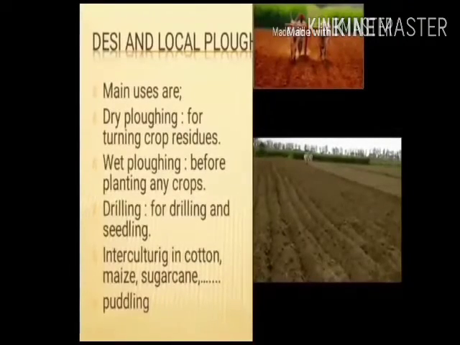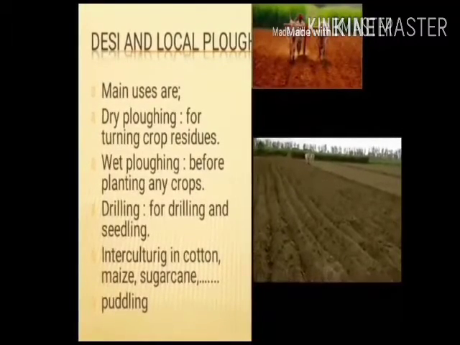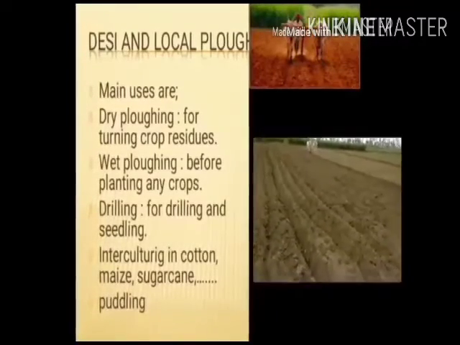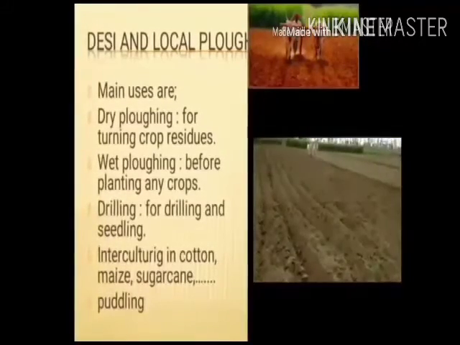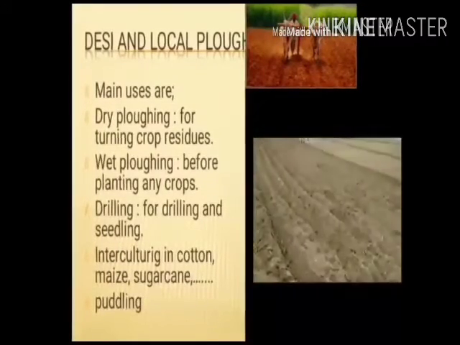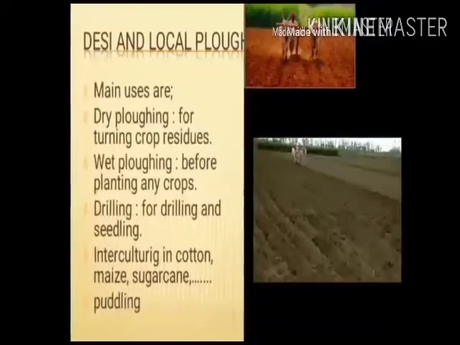Desi and local plow. Main uses are dry plowing for turning crop residues, wet plowing before planting any crops, drilling and seeding, interculturing in cotton, maize, sugarcane, and puddling.